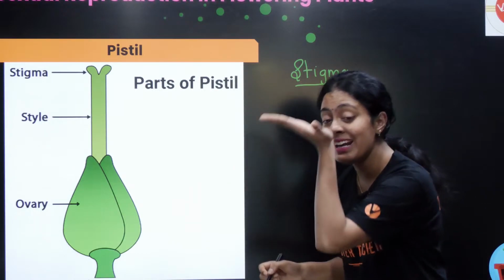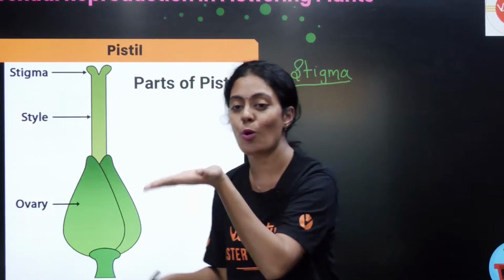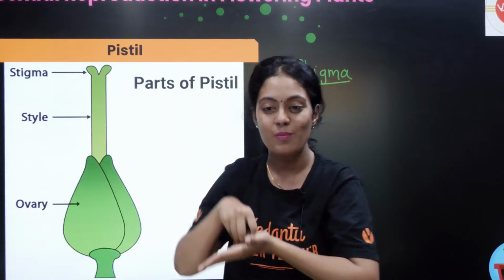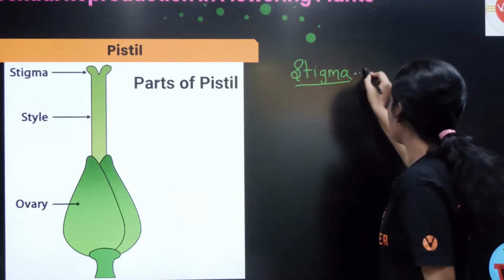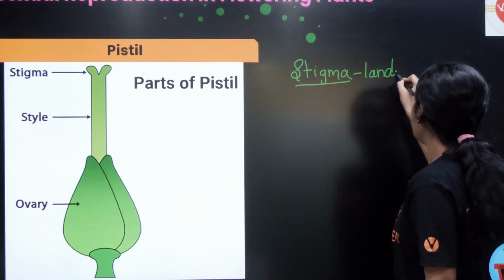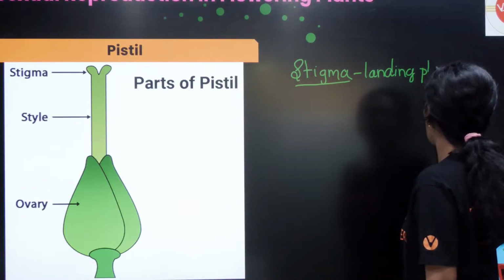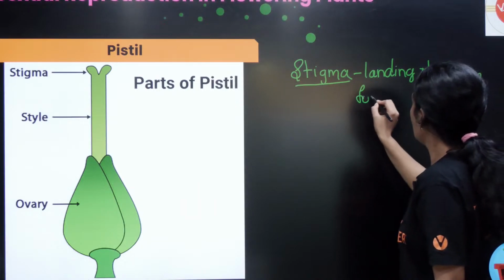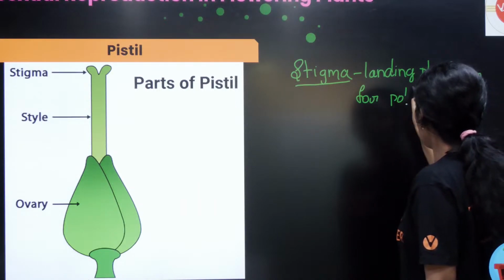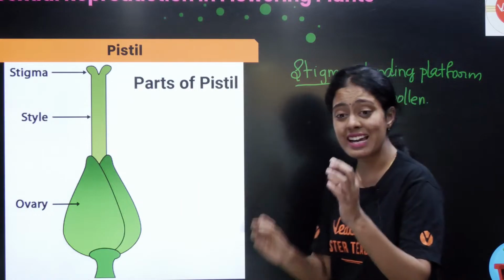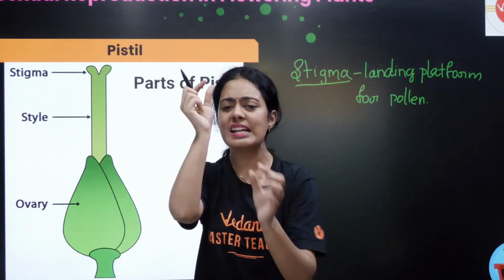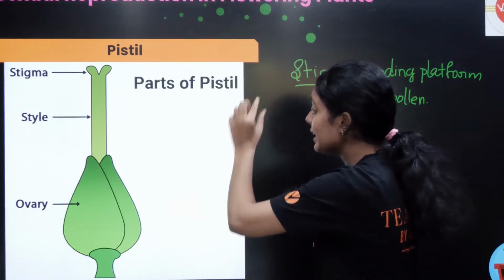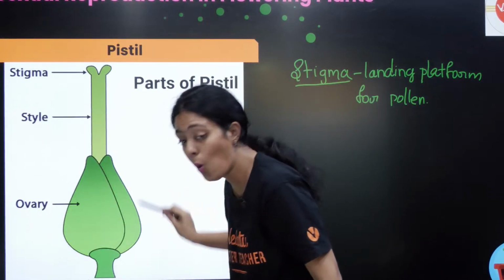It is a landing platform for my pollen grain. Where will my pollen grain land? It is going to land on my stigma. Okay, so how can we remember that? Landing platform for pollen. Okay, very important point. What is style? It is very slender, it is a path through which your pollen gets transported into your ovary.